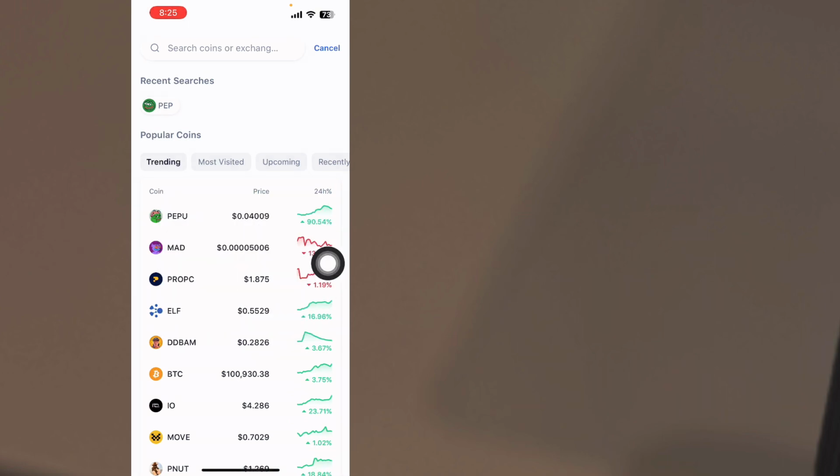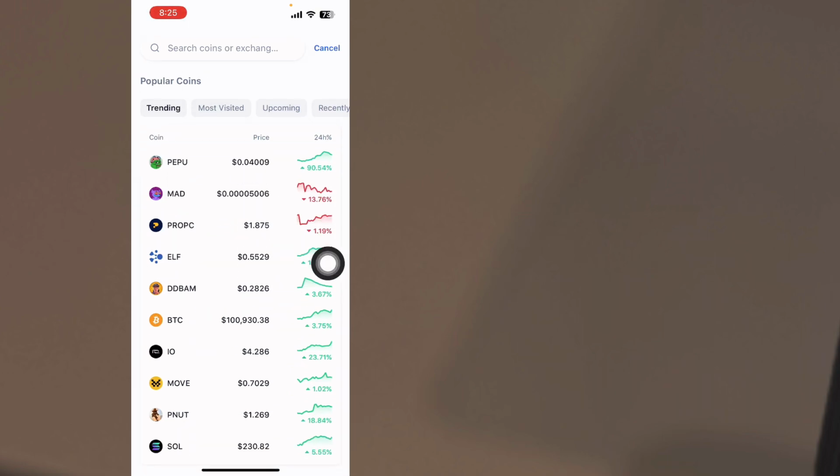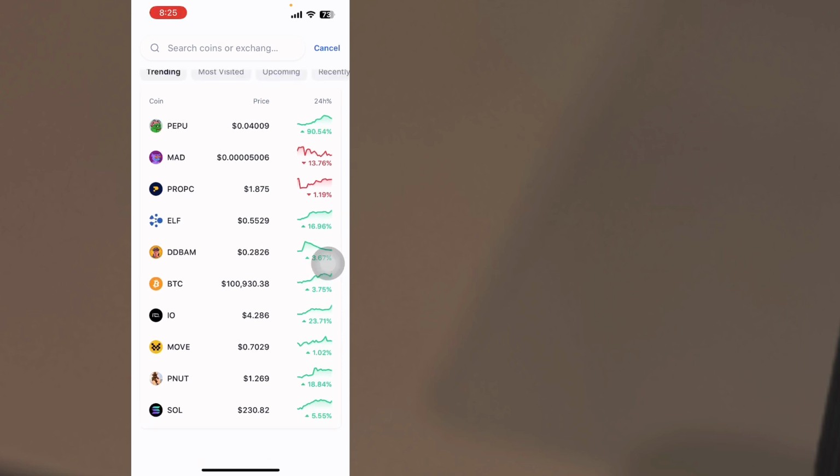Then when I click on the search box at the top, you can see this is what people are currently searching, right? These are the tokens that are currently available and people are trading. We have Peanut, Solana. When you are also going to trade, you make sure that the coin is either listed on Bybit or Binance. If it's not listed on Binance, at least it should be listed on Bybit. If it's not listed on any of them, don't trade that token.